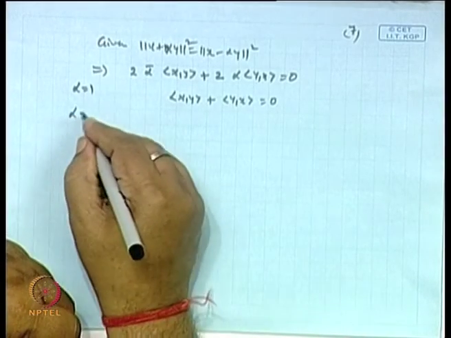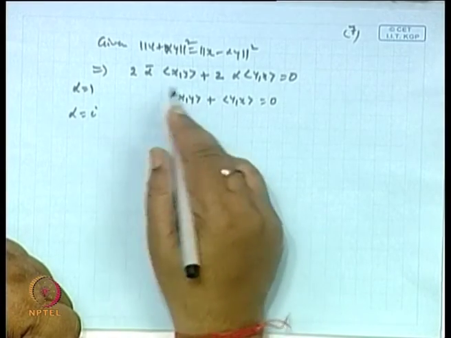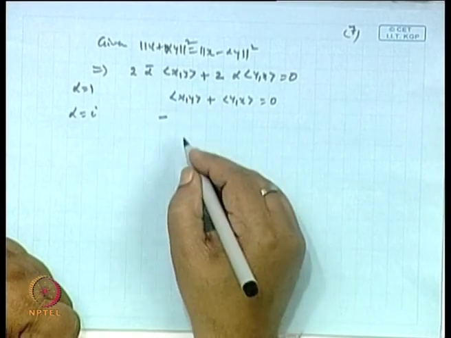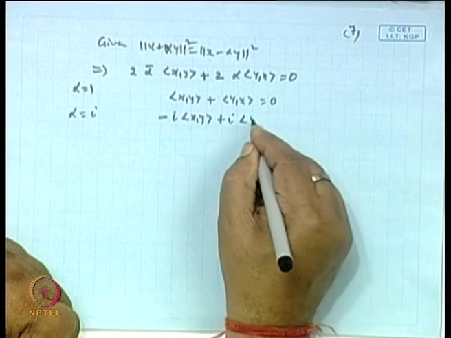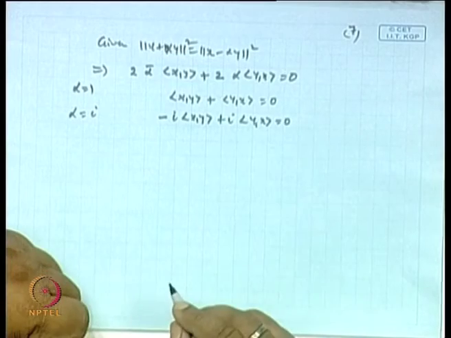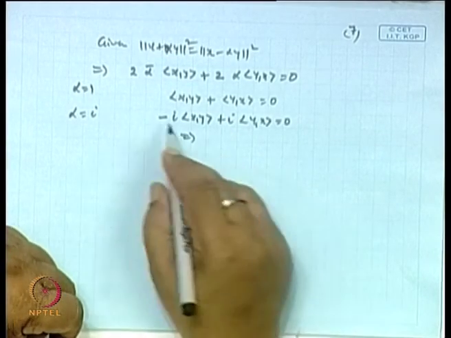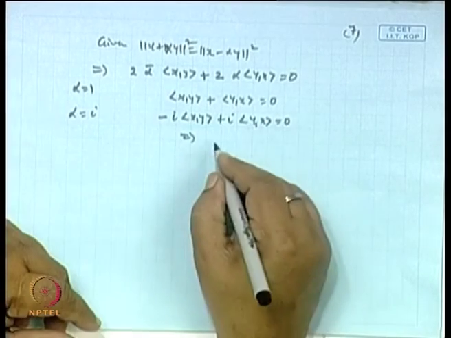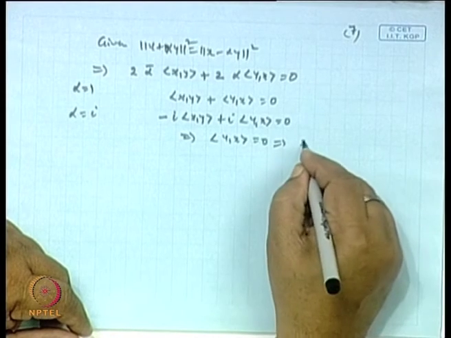Okay, if alpha is equal to i, then what you get is minus i inner product of x y plus i inner product of y x is 0. Now from here if I add, the i and minus i get cancelled. So basically what you are getting is inner product of y x is 0, that is x is orthogonal to y.